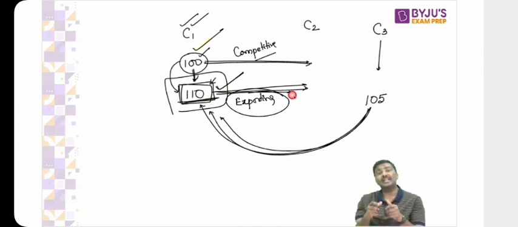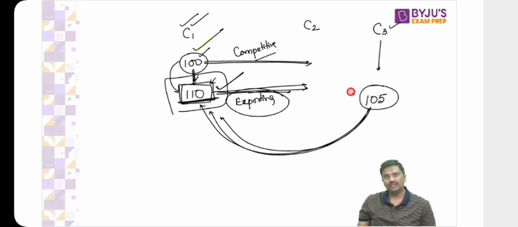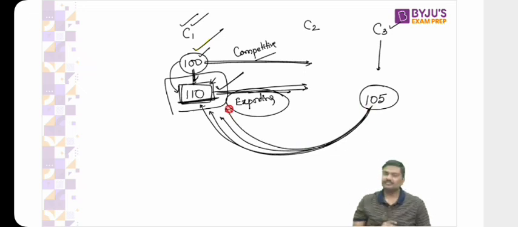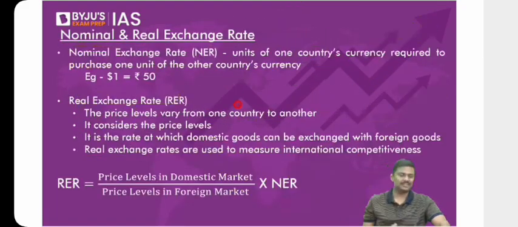Inflation could happen in such a way that your product will cost 110 in country 1, whereas a similar manufactured pen in country 3 will now cost 105. Now, rather than exporting, will you not end up importing? If you import it, will you pay in rupees? You'll pay in dollars. So rupee supply increases, dollar purchasing will increase. That will have an impact on the exchange rate.